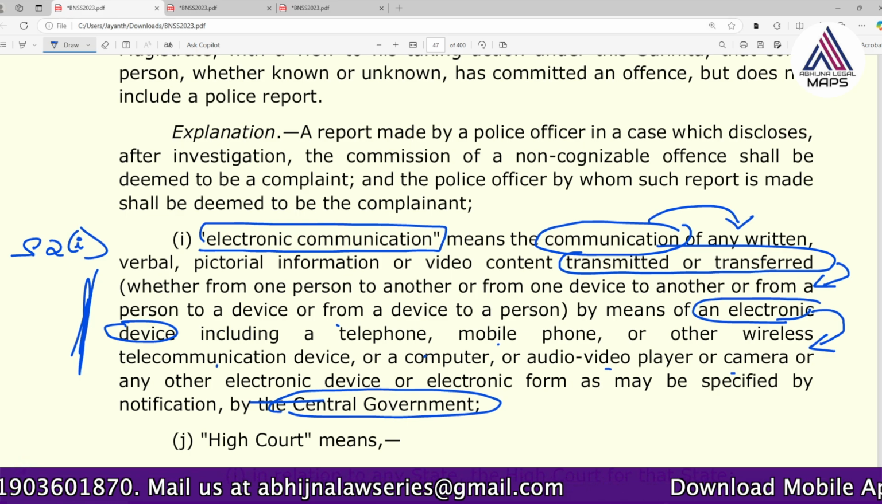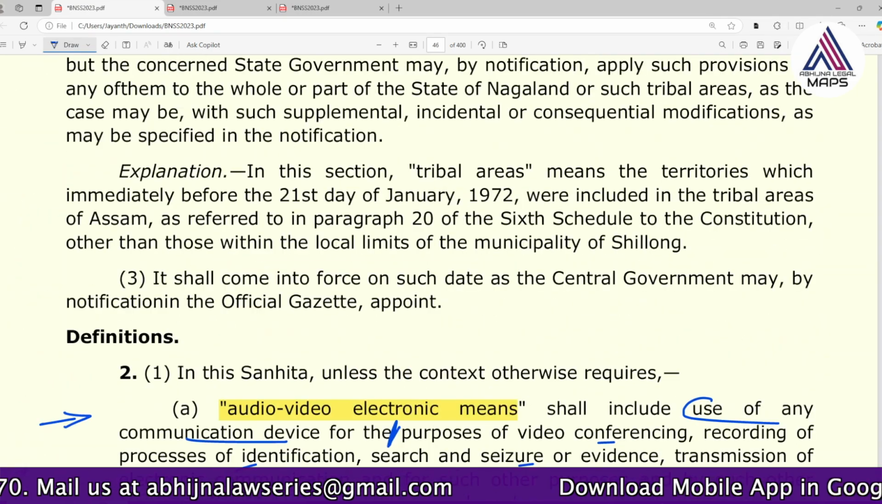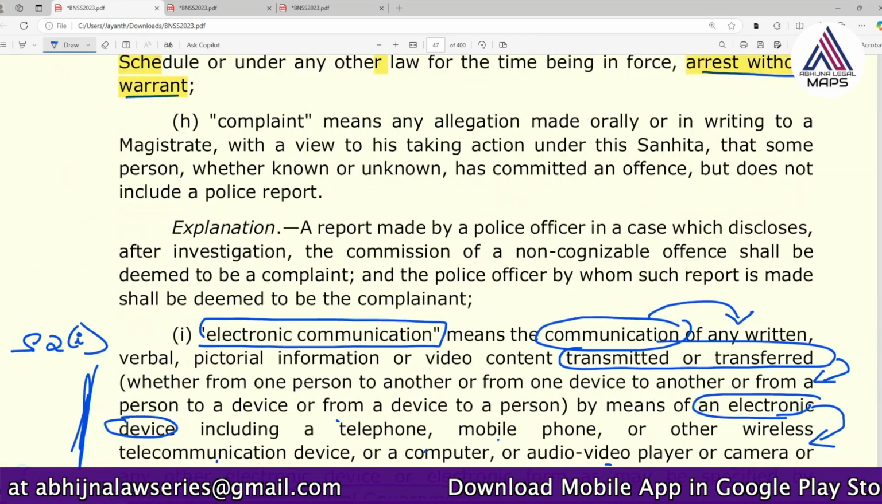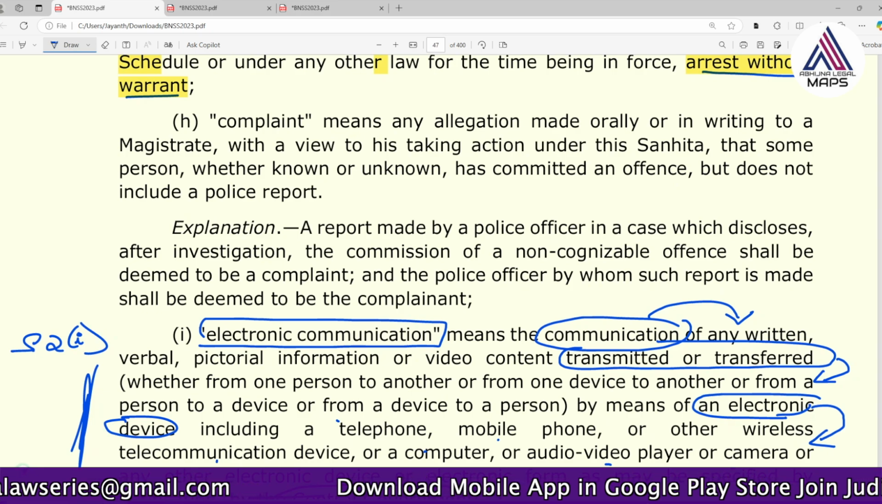So I hope you have understood the definition of audio video electronic means, and also the definition of electronic communication.